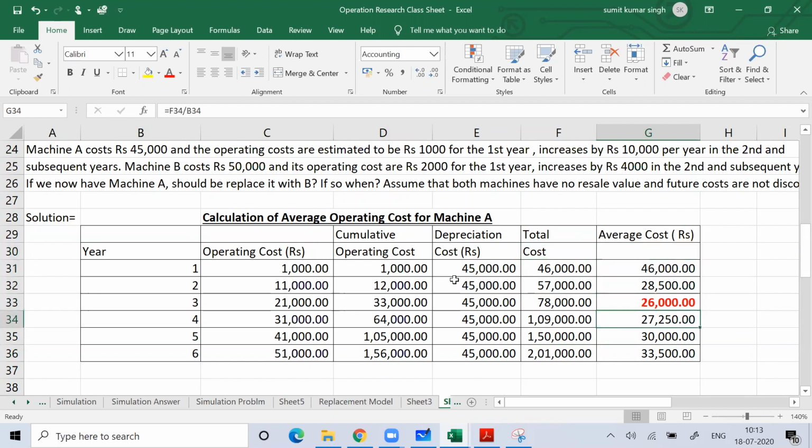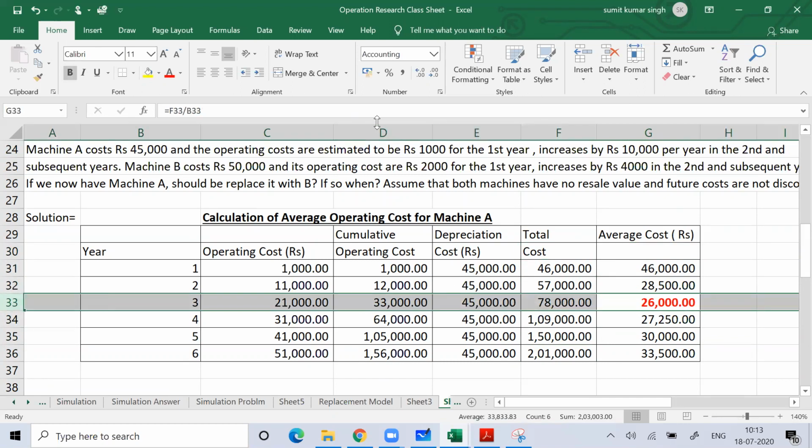Average cost per year is minimum. As you noticed, average cost per year is minimum after 3 years. You can notice that from the problem. It means that if you want to replace this machine, then you should replace it after 3 years. If you want to replace this machine, it's better to replace it after 3 years.